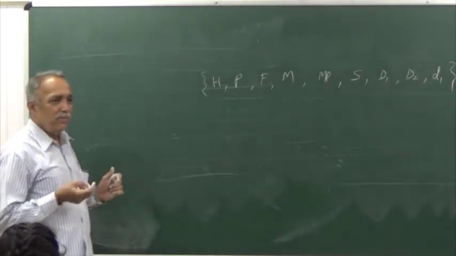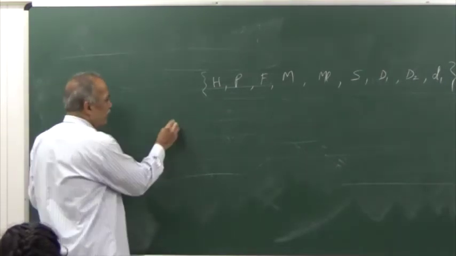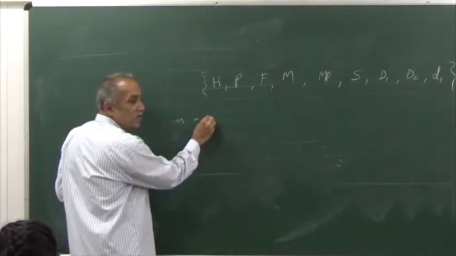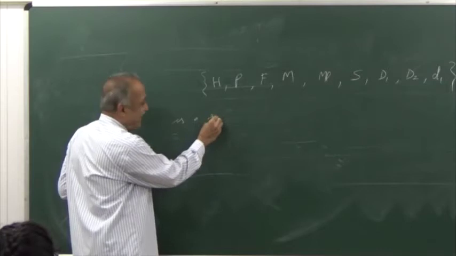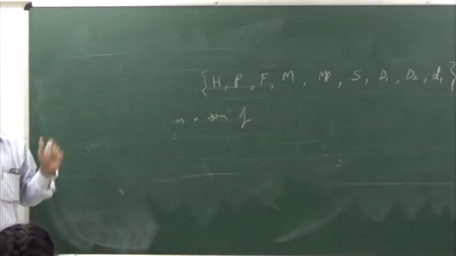Consider any one example. Say, is a son of. What are the relationships that exist?